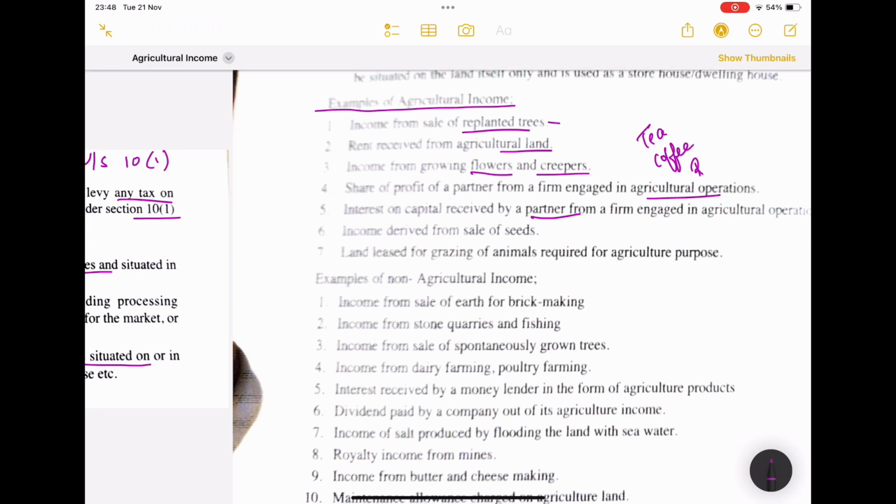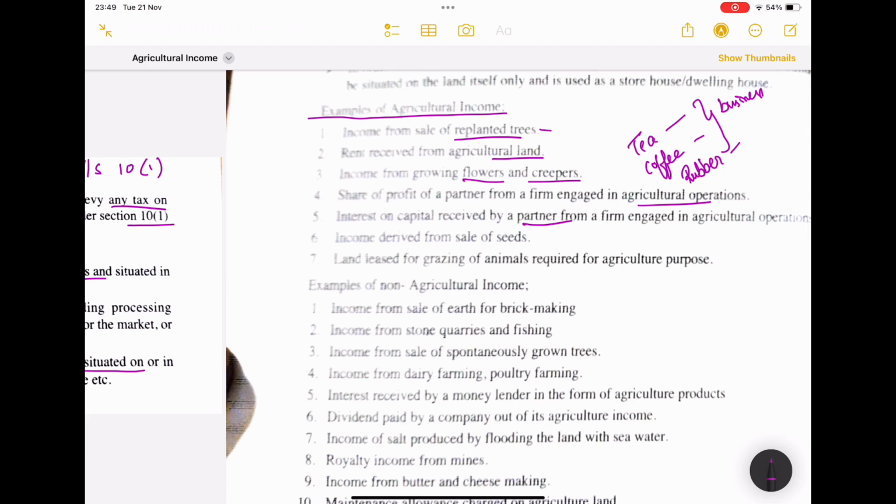even rubber, isn't it? These things are related to growing plants and trees, isn't it? We should have tea plants, coffee plants and rubber trees for the production, but these three things require further business activities in order to produce the final product, isn't it?